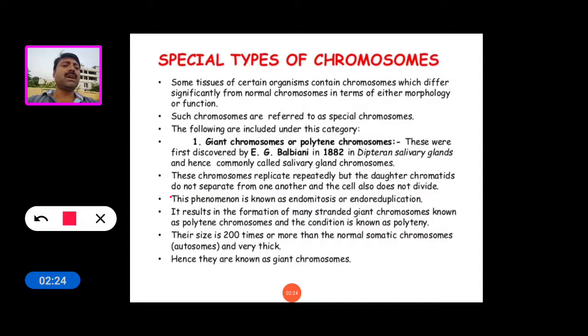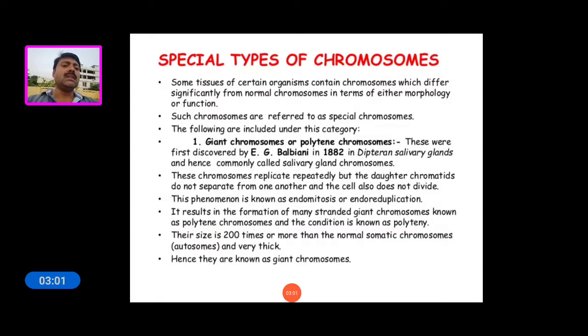This phenomenon is known as endomitosis or endoreduplication. It results in the formation of many chromatids, giant chromosomes known as polytene chromosomes, and the condition is known as polyteny.